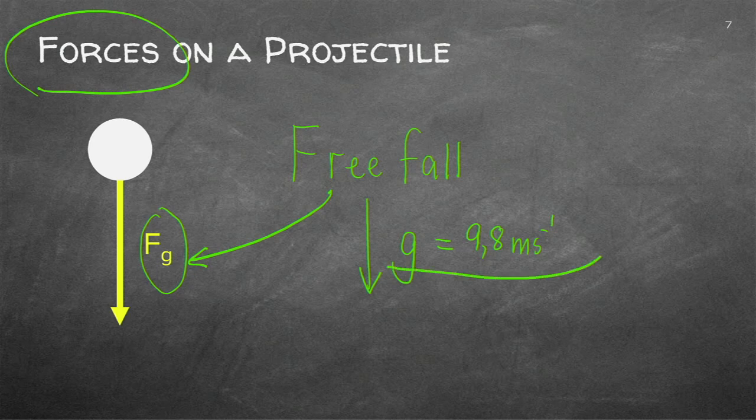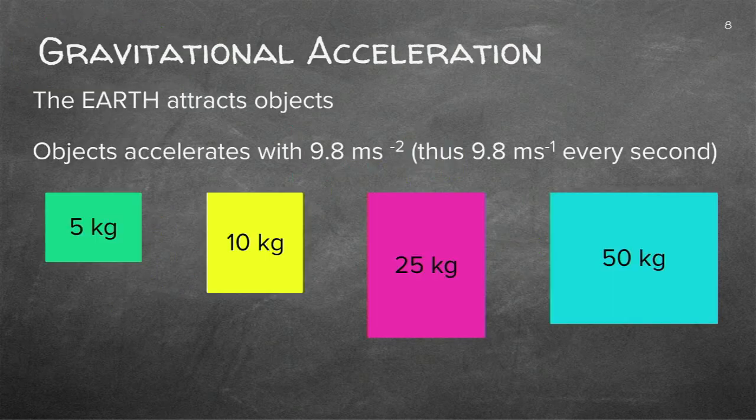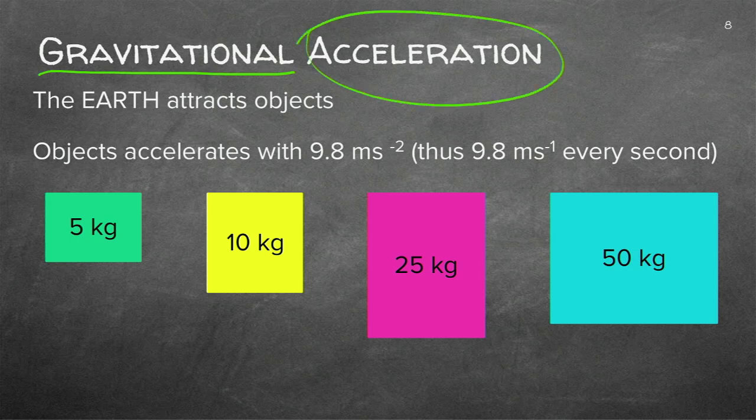Now, knowing the gravitation of Earth being 9.8, can we calculate the gravitational force? Well, if we've got the acceleration, which is 9.8, we can actually work out what's the attraction of Earth on these objects.